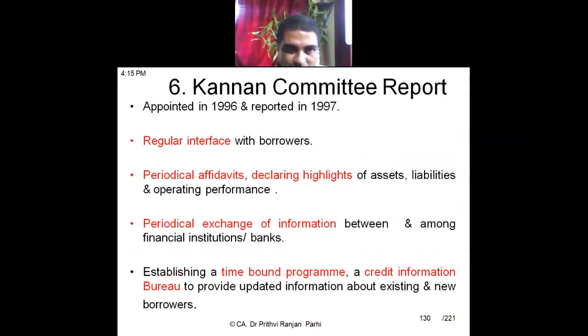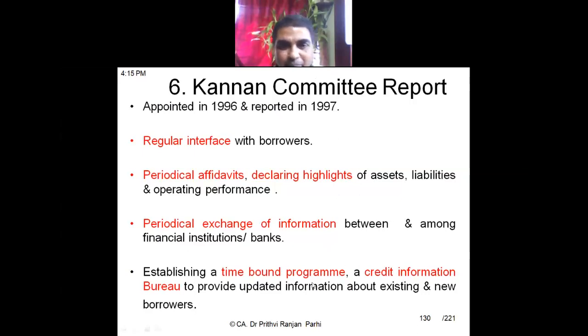Right. So here is one more committee report, called the Kannan Committee report. They reported in the year 1997. The committee was formed in 1996. They said there should be some kind of regular interface with the borrowers. So the borrower and the banker should communicate with each other with some regularity. Periodical declaration highlights of the assets, liabilities, operating performance, all these things should be submitted. Periodical exchange of information between and among the financial institutions and banks. They should exchange the information.